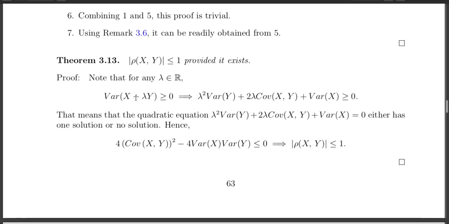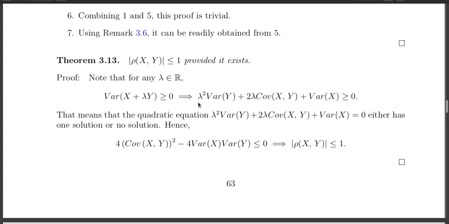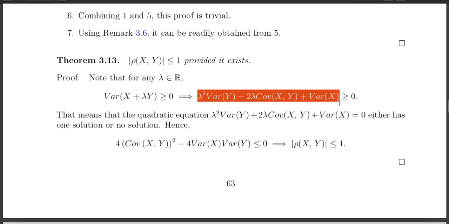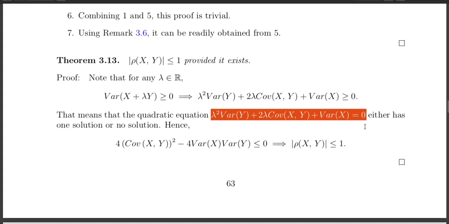So that means this quantity is always greater than or equal to 0. And what is this quantity? It is nothing but a quadratic form in lambda. So that means this quadratic equation in lambda either has no solution or exactly one solution, because this quantity is always greater than or equal to 0.